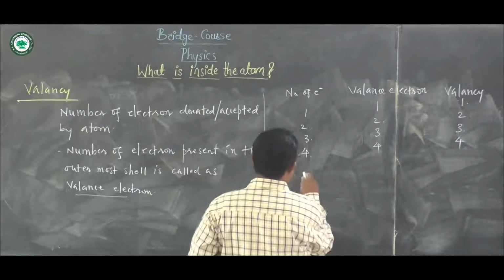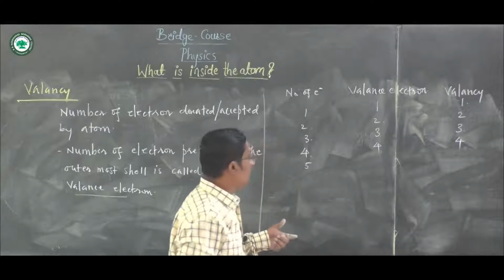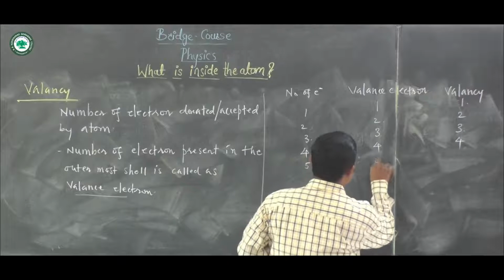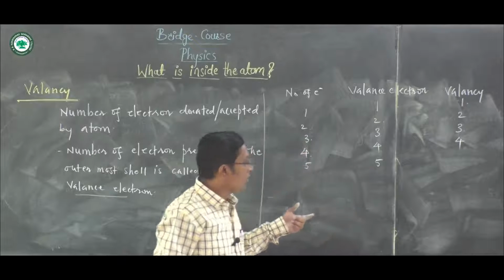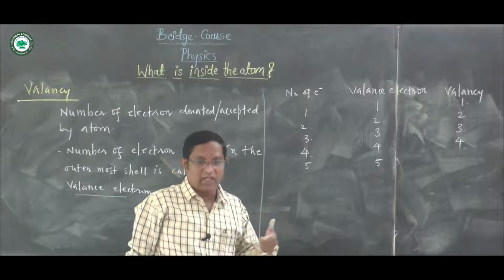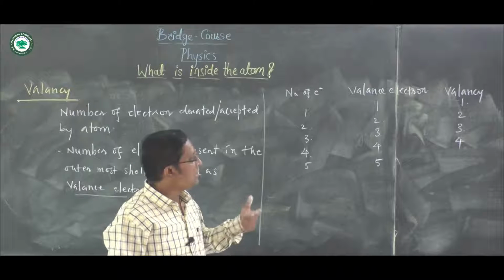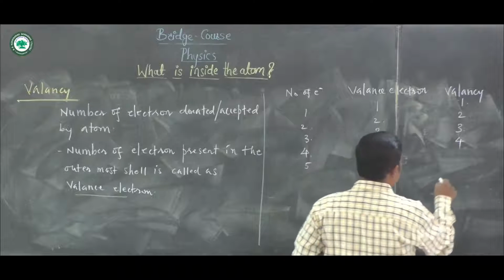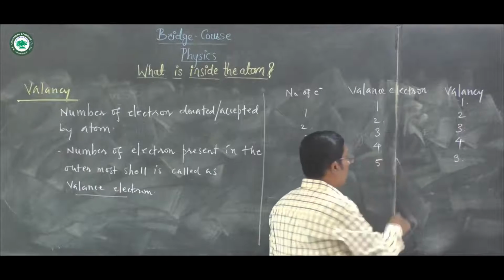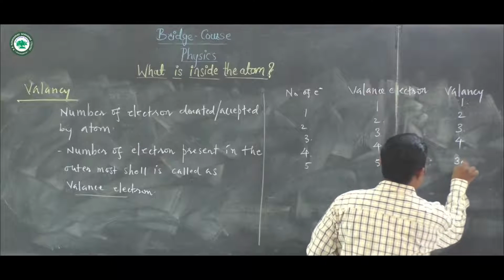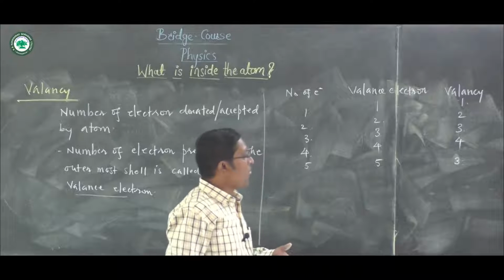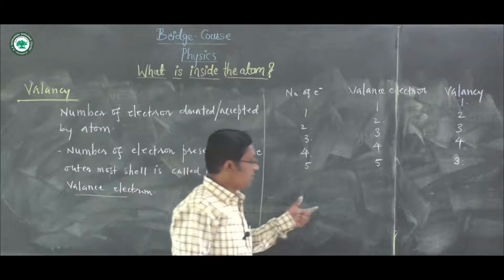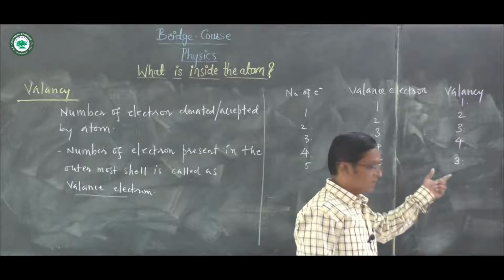If the outermost shell has 5 electrons inside it, then the valence electrons in the outermost shell are 5. But here, to complete the octet, to complete the 8 electrons in the outermost shell, it is very easy for that atom to accept 3 electrons. There is a deficiency of 3 electrons, and it accepts the 3 electrons to complete the octet state, which is the stable state. An atom has a tendency to complete the octet. It accepts the 3 electrons, and that is nothing but the valency.